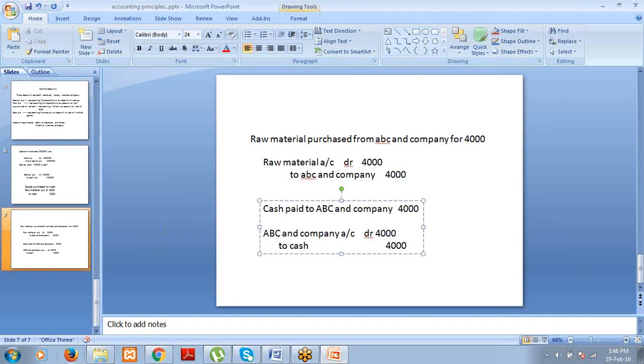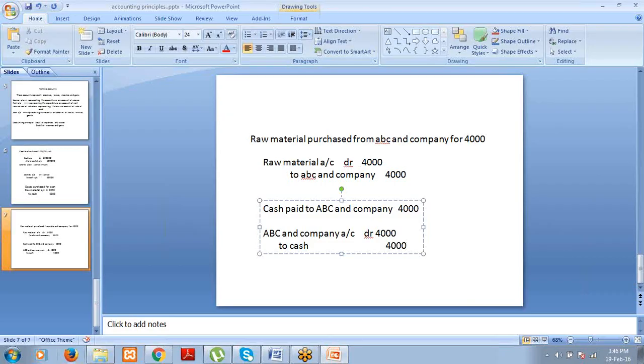Suppose you make the payment to ABC and Company through check. In this case, if you issue the check to the ABC Company, ABC and Company is receiving the payment. So ABC Company is the receiver. According to personal account principle, debit the receiver.